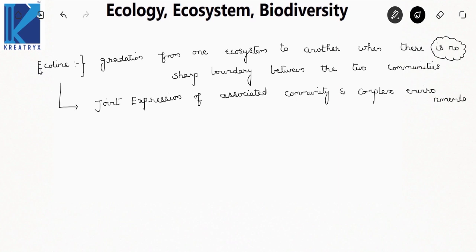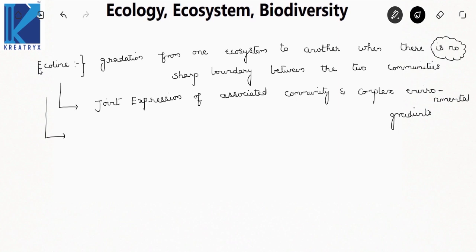Fine. Now let us start with the characteristics of ecocline. Now what are these characteristics?